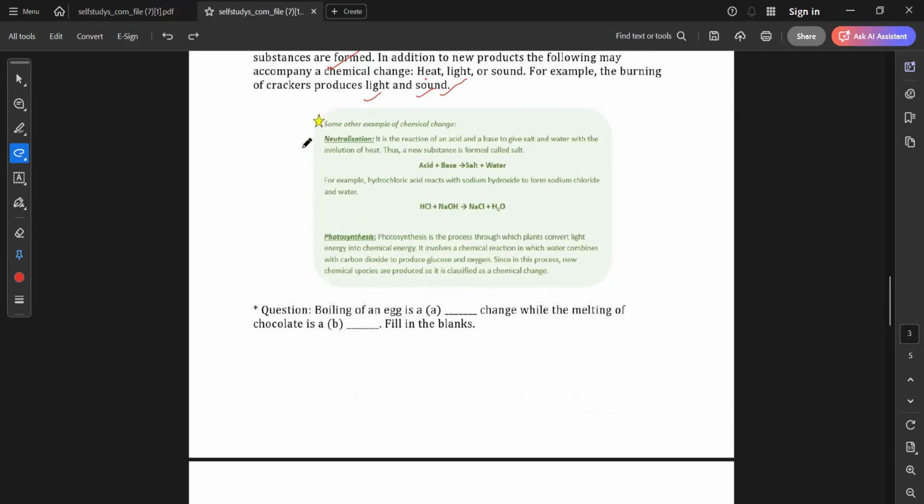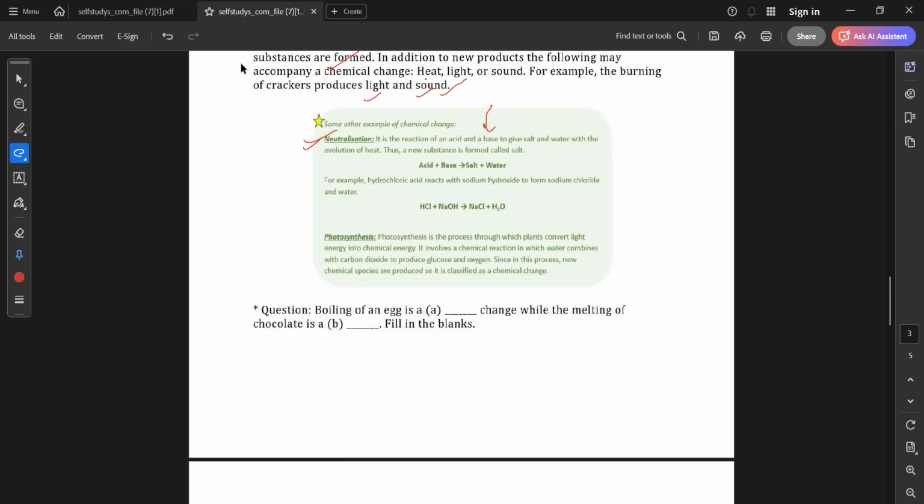Now, do you have any idea about neutralization, Ayushi? What is neutralization? We read it in the last class, remember? Ma'am, neutralization is in the chapter acid, base, and salt. Yes. So what is a neutralization reaction?